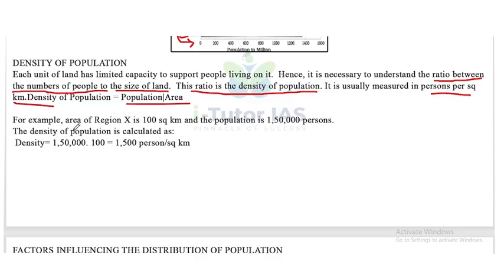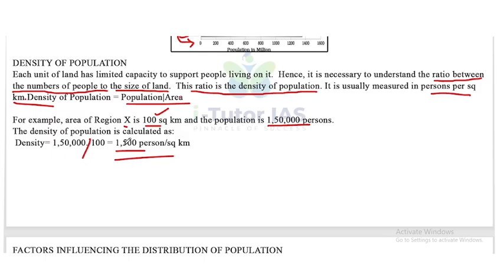For example, the area of a region X is 100 square kilometers and the population is 1,50,000 persons. So how can we calculate the density? Density is 1,50,000 divided by the area 100. So we get 1,500 persons per square kilometer.